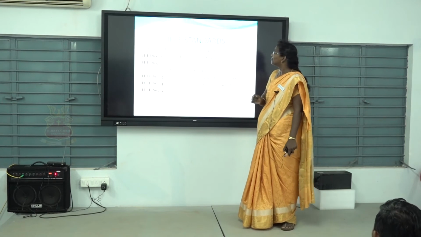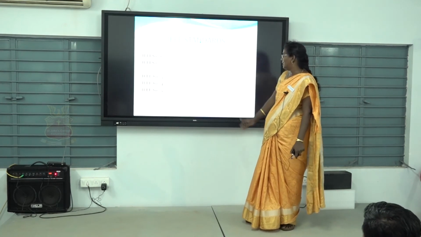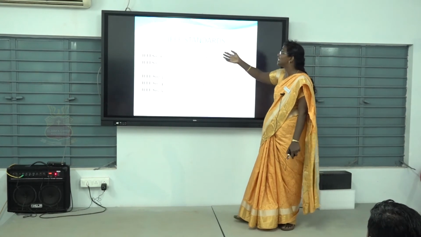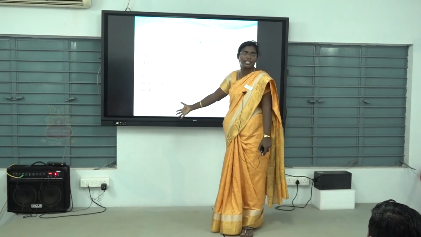Next, we have used different standards, the IEEE standards. These are just to know the concepts.